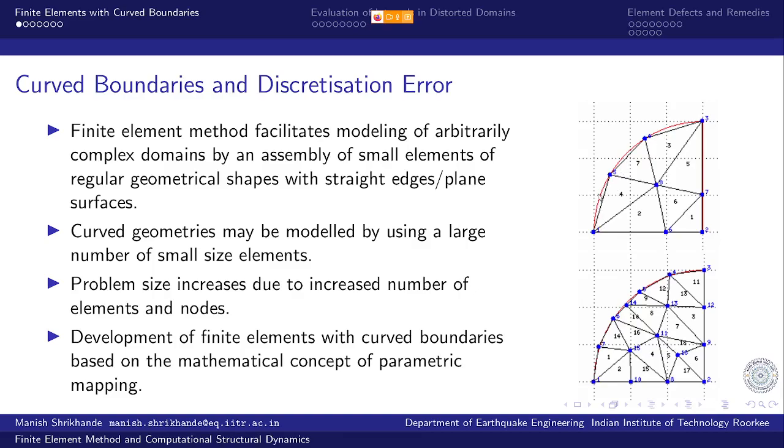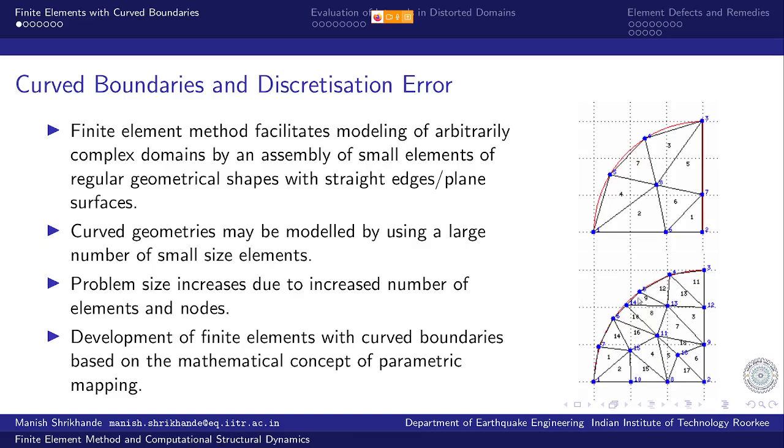So this is completely left out of consideration of the finite element model. A finite element model can only represent what is covered by the finite elements. Now this is what we call discretization error. I can reduce this discretization error by using smaller elements, so more number of elements in the domain.